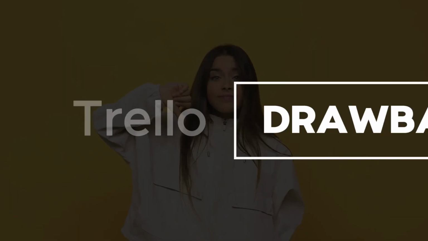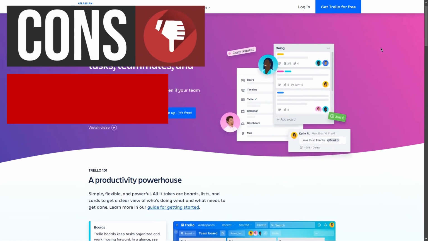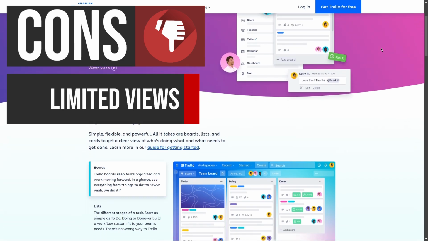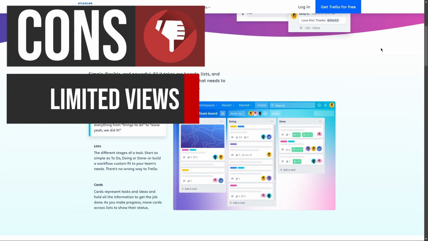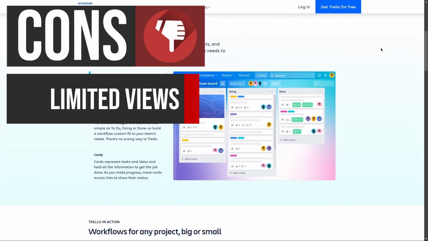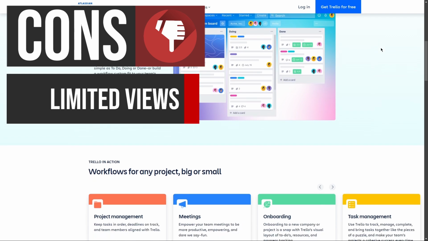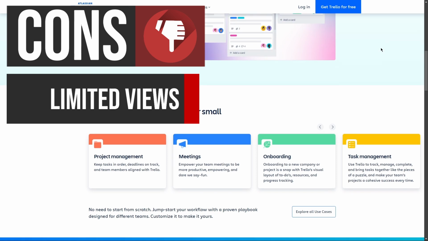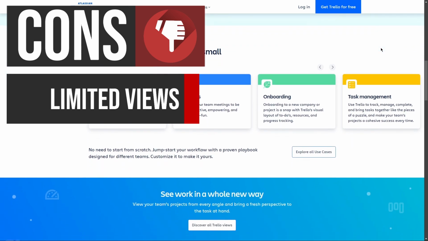Now, let's talk about some of their drawbacks. Let's start with Trello. Trello primarily offers a Kanban board view, which can restrict users when managing complex projects that require multiple perspectives. While it provides additional views like timeline and calendar, these are only available through paid plans or power-ups. This limitation can hinder project managers from gaining a comprehensive understanding of project progress and dependencies.